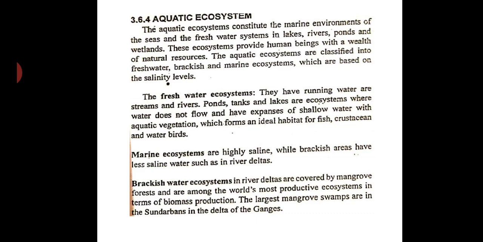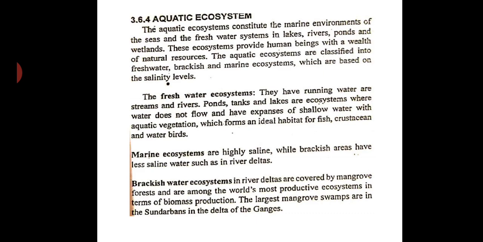And then third one is wherever the rivers come and meet the ocean, like your Kali river is coming and meeting the Arabian Sea at Sadashivgarh. There you will have the brackish water. Brackish water means it is neither fresh nor highly saline, in between it is. Brackish water is available only in the delta region where the rivers meet the oceans. Now you understood there are freshwater systems, brackish systems and marine ecosystems, and they all differ based on the amount of salt in the system.